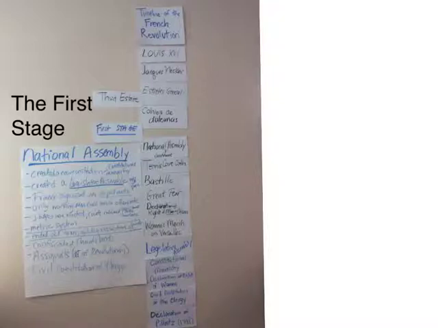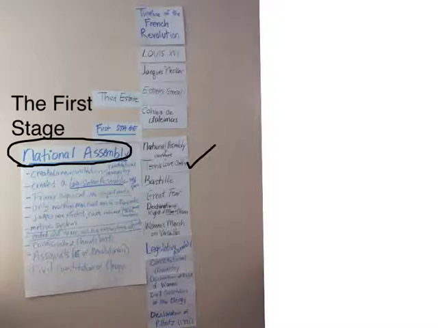So this shows you our timeline in class and the poster we made concerning the National Assembly, and this will serve as our review of the first stage of the French Revolution, during which the National Assembly is running the French government. Some significant things we talked about were, first of all, the Tennis Court Oath, where they promised to create a constitution for France. And then before that constitution, they drafted the Declaration of the Rights of Man and Citizen. Our in-class notes on the third objective gave you a nice summary of that.